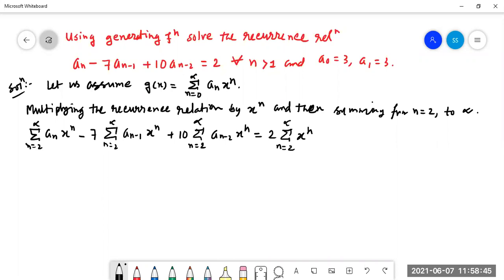So from here, for the first part, we can write summation n equal to 0 to infinity a_n x^n minus a_0 minus a_1 x. Why can we write this? Do you have any idea? Can you write this instead of this part? Yes, sir.